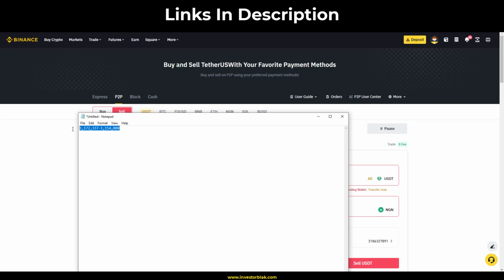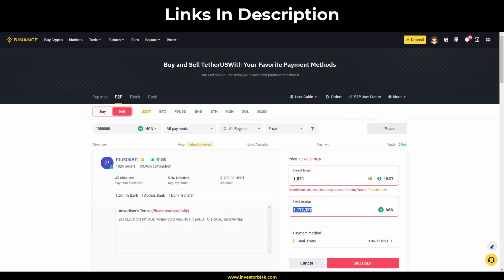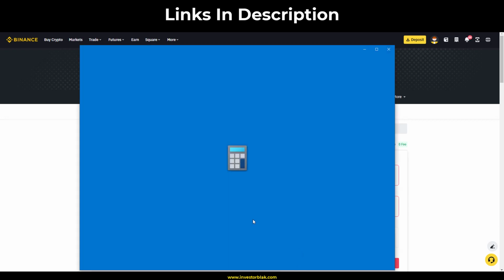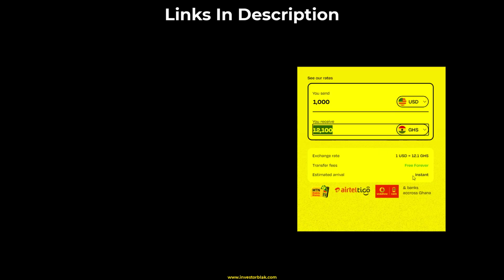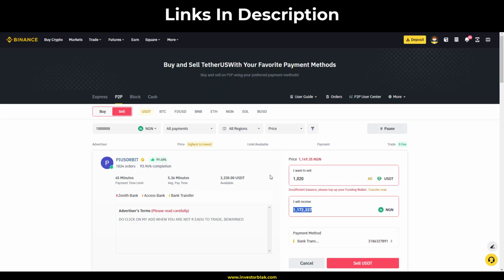And I'm going to copy this, Ctrl C, minimize it, go to my notepad, and paste the summation here and hit enter. You see that you're going to be making 18,000 naira if you do this 10 times. Like I said, it's instant. As you can see, instant. Binance Pay is also instant. So there's nothing stopping you from doing this over and over again until you accumulate it to a reasonable profit.